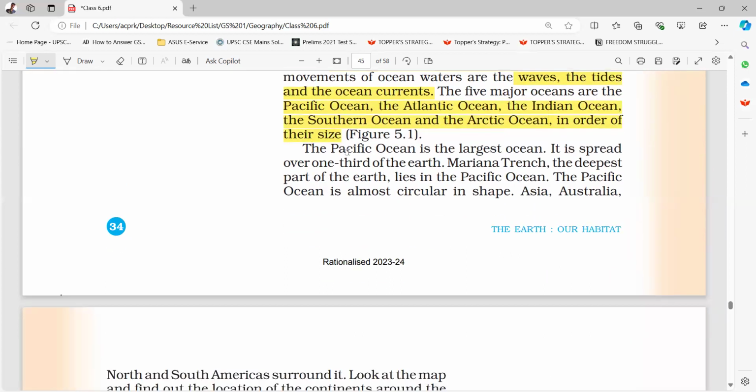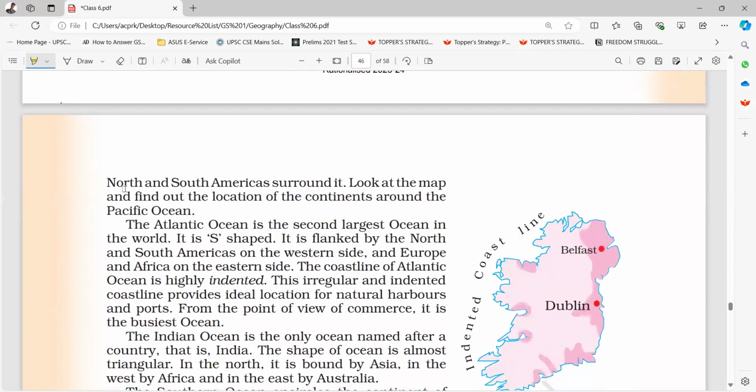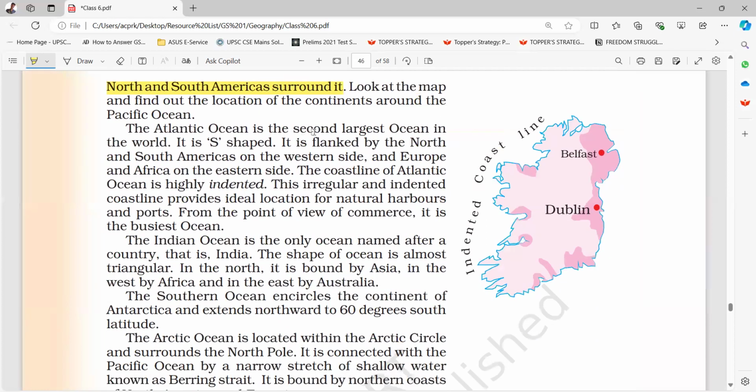The Pacific Ocean is the largest ocean. It is spread over one third of the Earth. Mariana Trench, the deepest part of the Earth, lies in the Pacific Ocean. The Pacific Ocean is almost circular in shape. Asia, Australia, and North and South Americas surround it. Look at the map and find out the location of the continents around the Pacific Ocean.